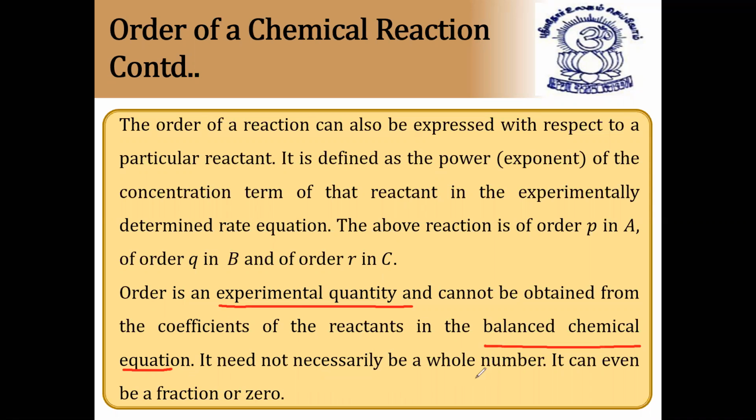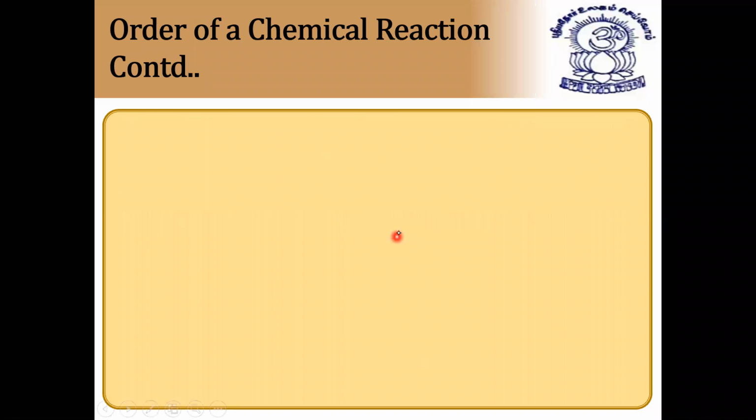It need not necessarily be a whole number, it can even be a fraction or zero. That's why you can say the order of a reaction can be zero, a fraction, or a whole number. So it is very, very important. That is called order of reaction. It is nowhere concerned with the number of reactant molecules, it is concerned only with the experimental data.